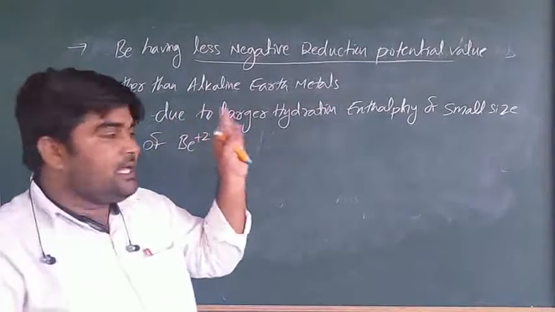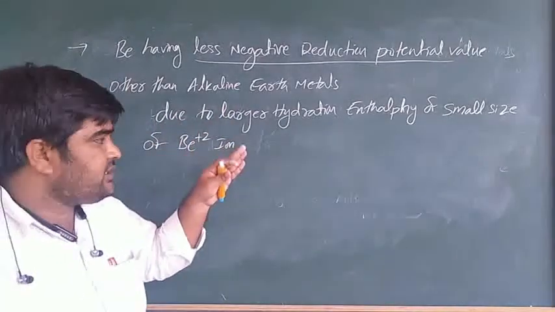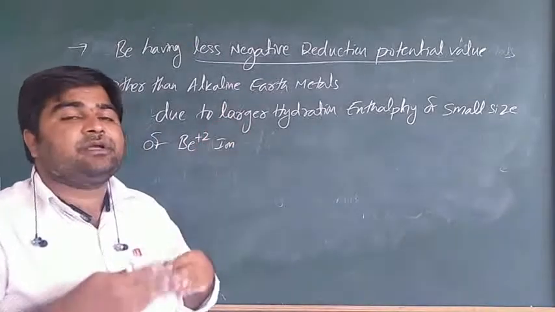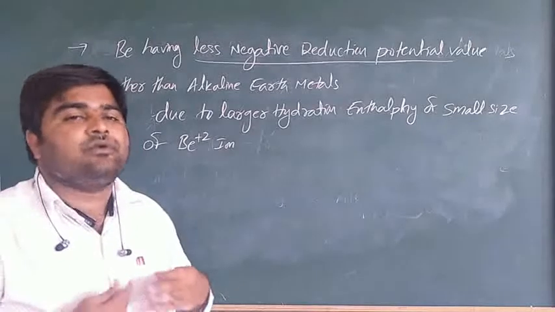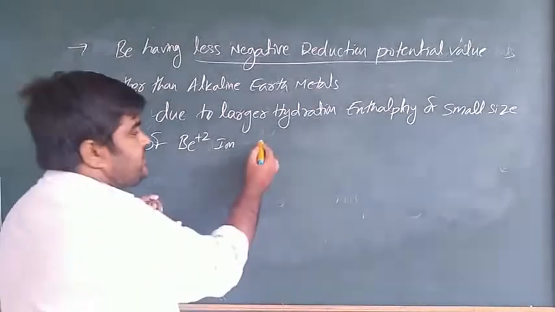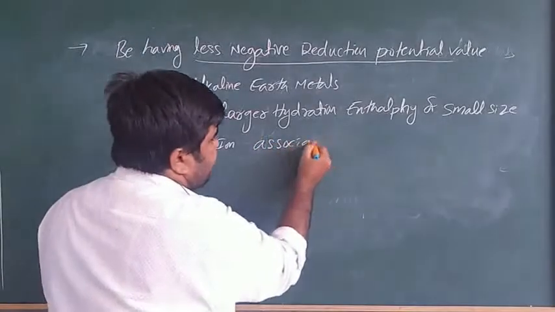Enthalpy means energy. It is associated with the high atomization enthalpy value of beryllium. Is it clear? It is associated with the small size.